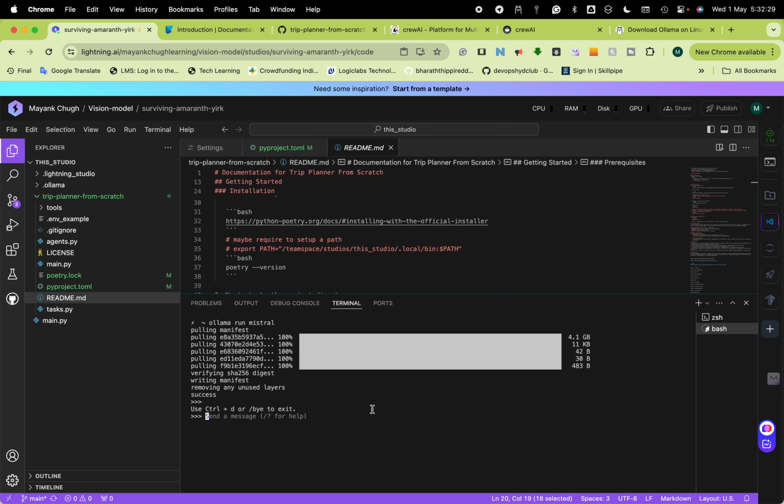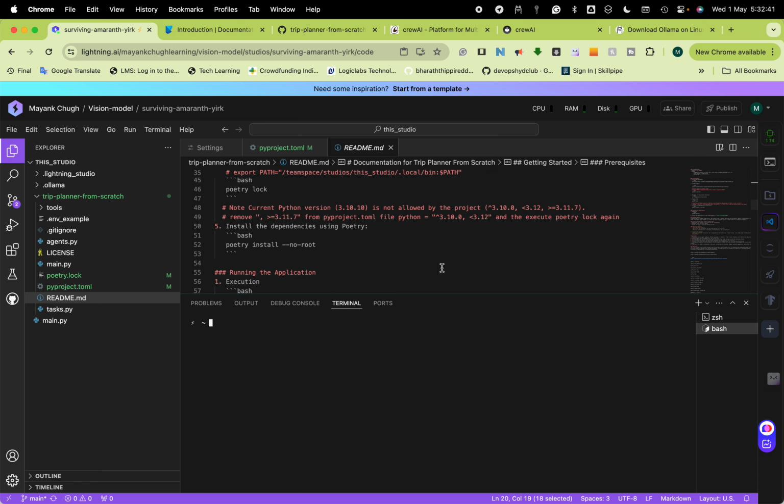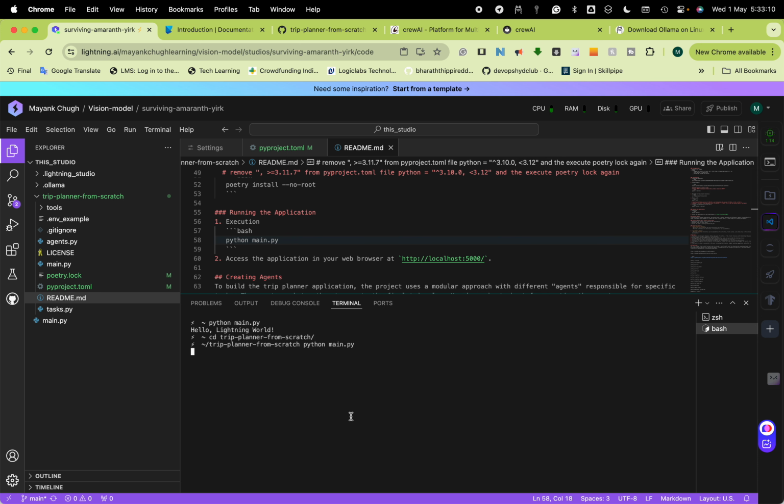Okay, now this is installed. Let me come out. Now I have Mistral installed. Since I am using Mistral, my environment is completely ready, everything is ready. Now I'll have to go and start my application, to delegate my work to my agents. So I have to do this. Okay, I'm not in that folder. CD, okay, sorry. Now I run it again, python main.py.